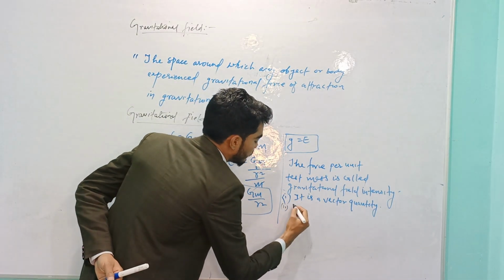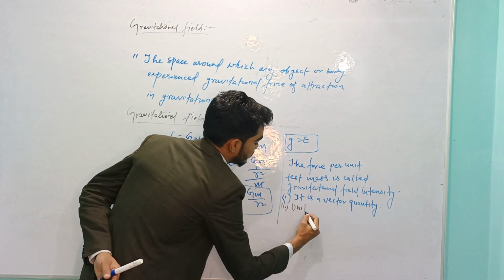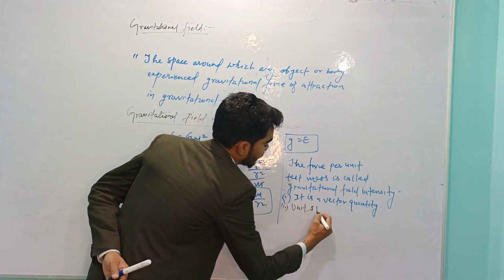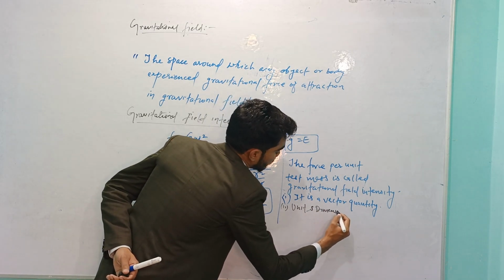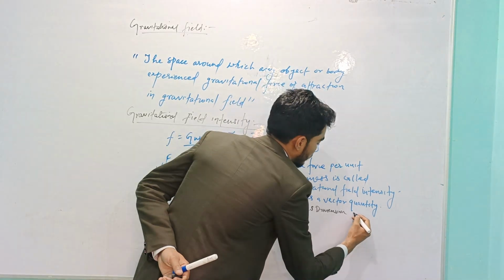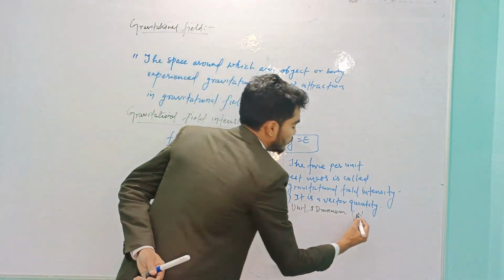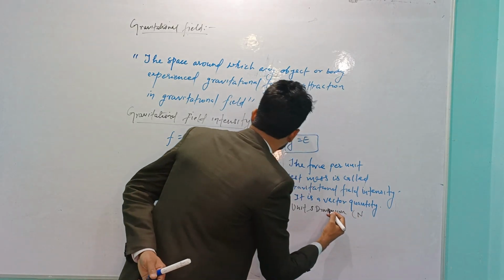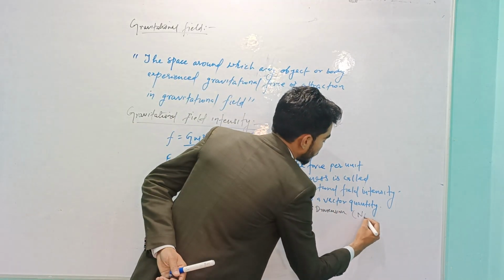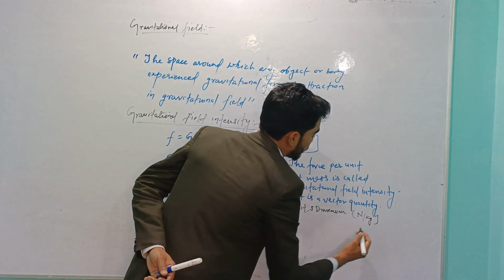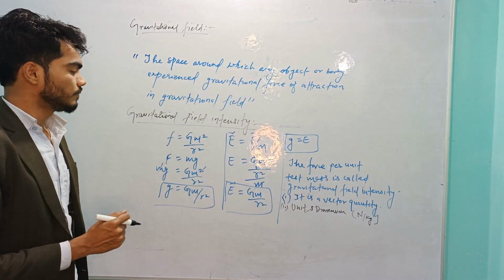Second concept: what are the units and dimension formula of gravitational field intensity? The unit is force per unit test mass, that is Newton per kg. Newton per kg is the unit.